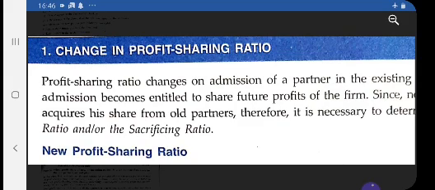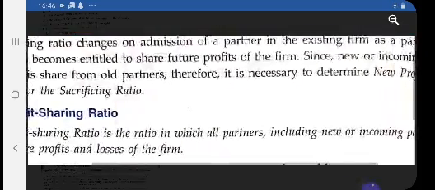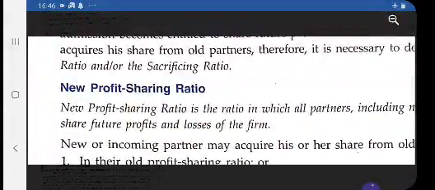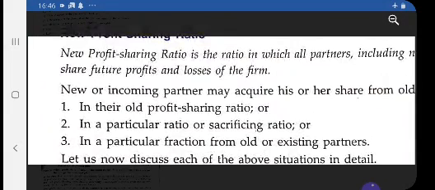And for this we should know the old ratio, which is of course given in the question, and the new ratio. If it is not given, then we will discuss the various cases to calculate the new profit sharing ratio. Let us see. The new profit sharing ratio is the ratio in which all partners, including the new or incoming partner, will share future profits and losses of the firm. Its meaning is very clear: in the near future they will distribute in the new ratio. And there are some cases that we will discuss one by one.